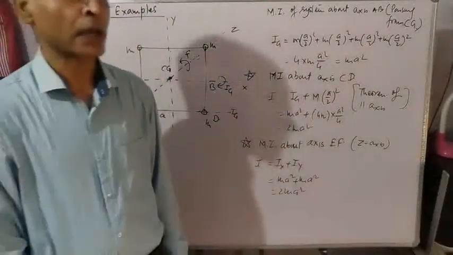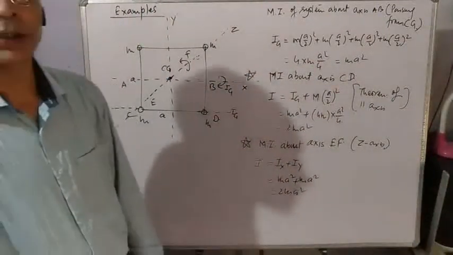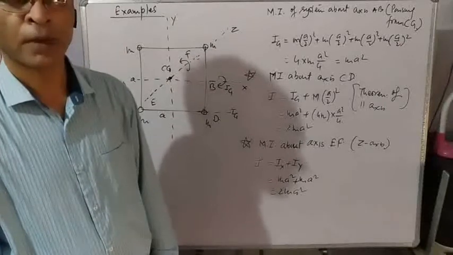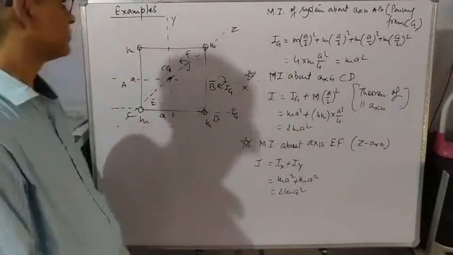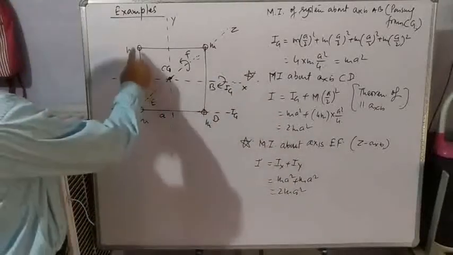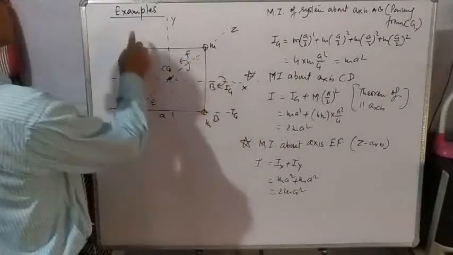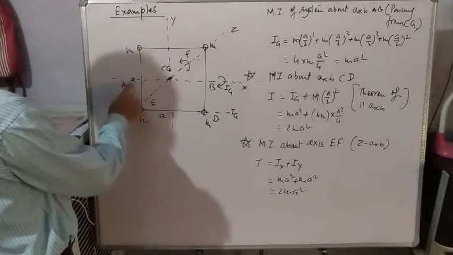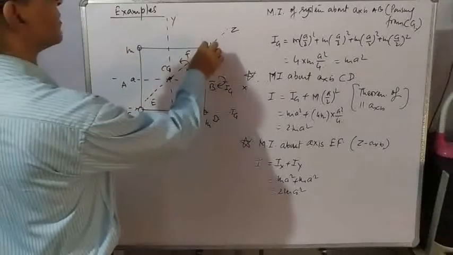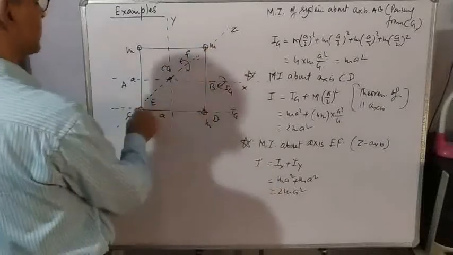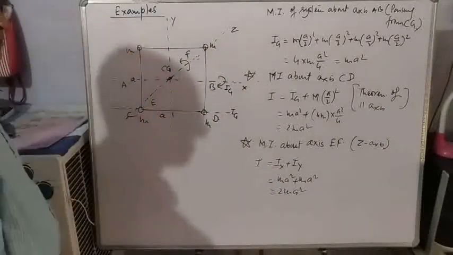Students, now I elaborate theorem of parallel axis and theorem of perpendicular axis by taking one simple example. It is a square system of side a. Four particles, each of mass m, are placed on each corner.